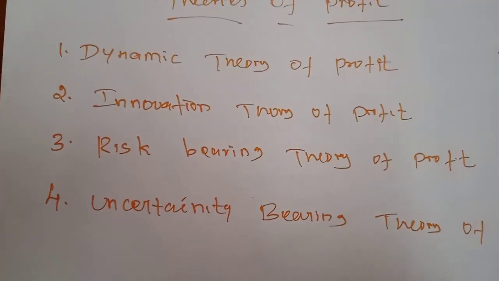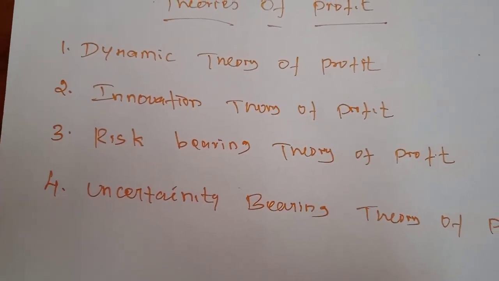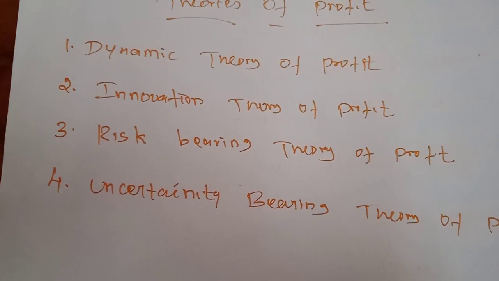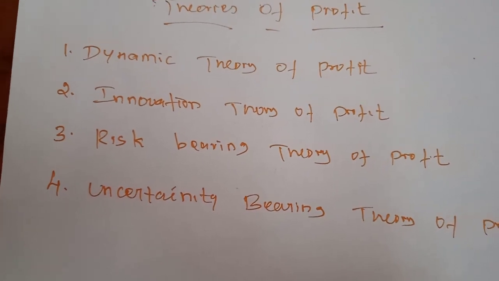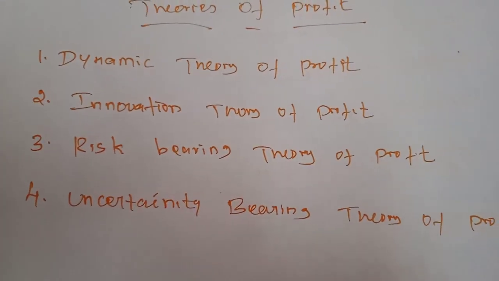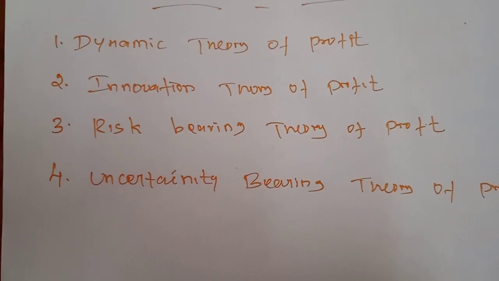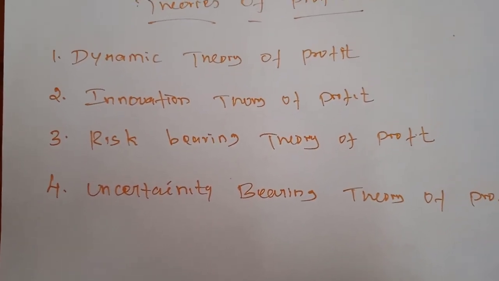Every entrepreneur produces goods in anticipation of demand. If his anticipation of demand is correct, there will be profit, and if it is incorrect, there will be loss. But we never know about the demand, the time of demand arising.